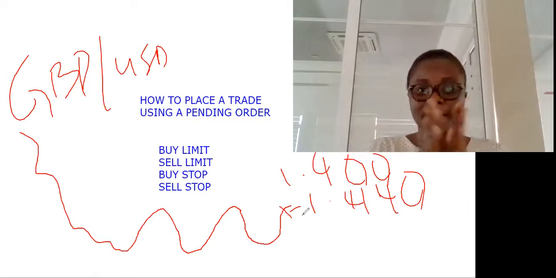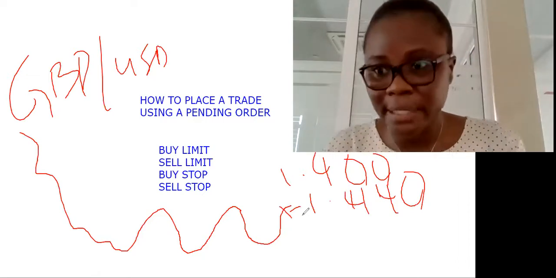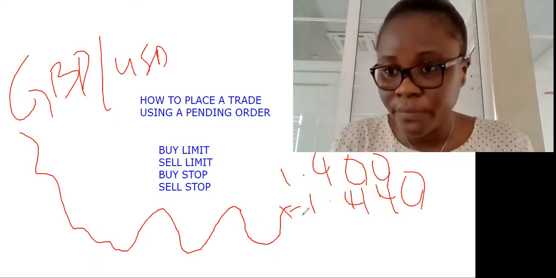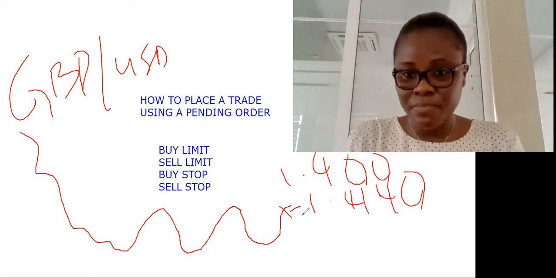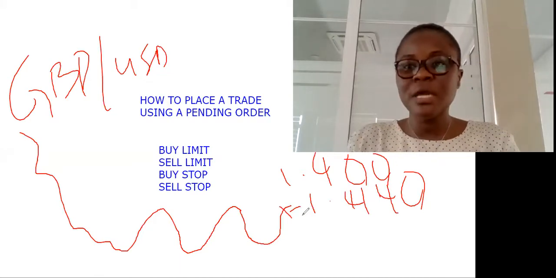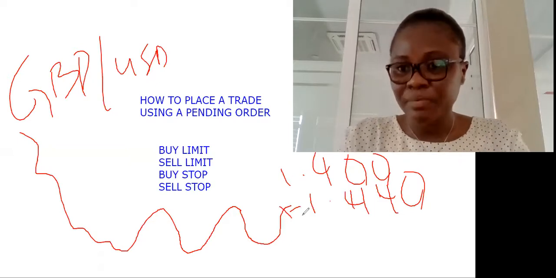So guys, a buy limit simply means your entry price has to be below the actual price, and a sell limit means the entry price has to be above the actual price.